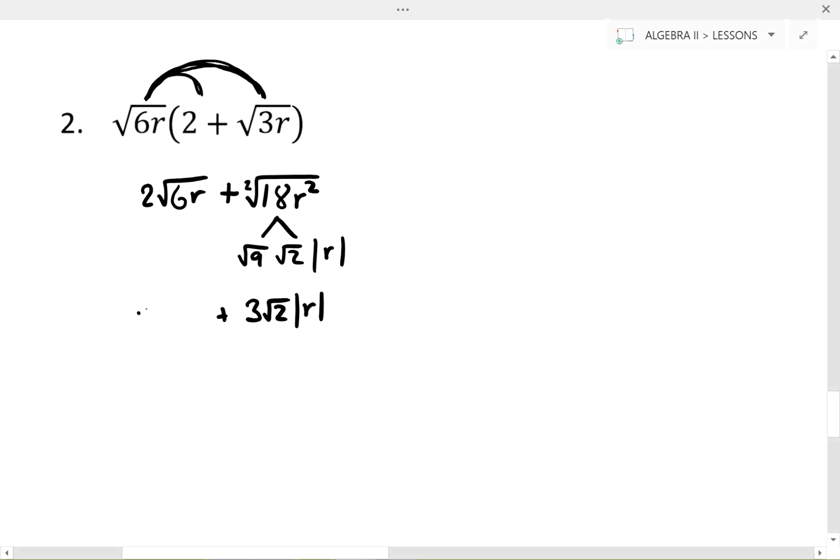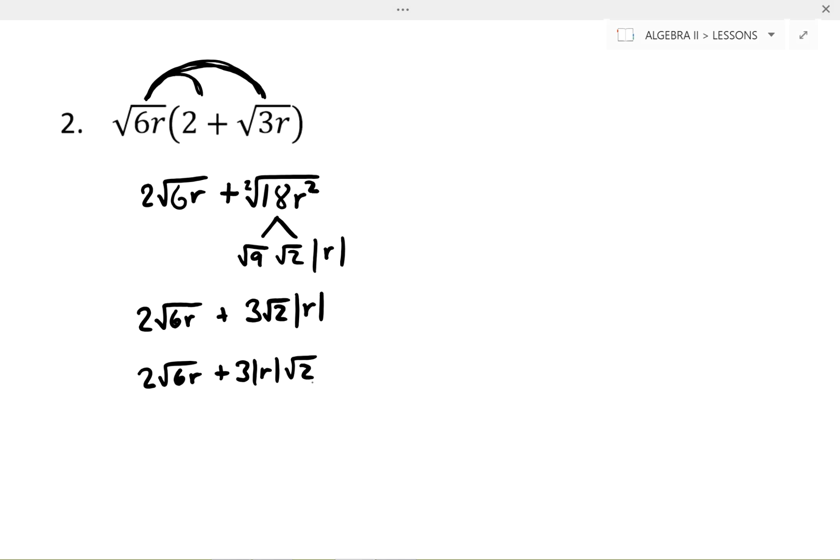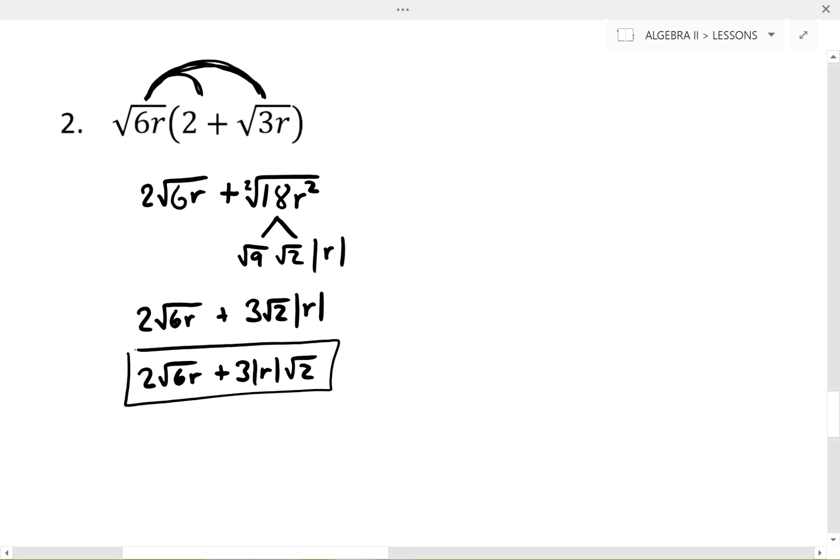And this I have with my 2 times the square root of 6r. So to write it in the format that I like, I'm going to go 2 times the square root of 6r plus 3 times the absolute value of r times the square root of 2. So I peeled as much out of the roots as possible, but I still can't add anything together because I don't have like radicals. So this is where I have to leave it. If I cannot combine the terms, I don't.